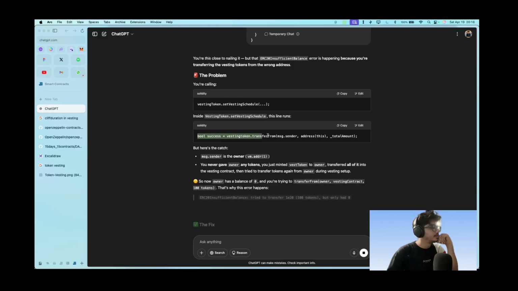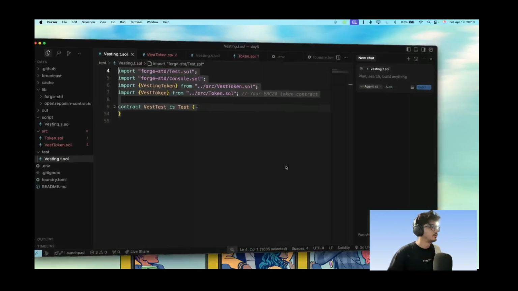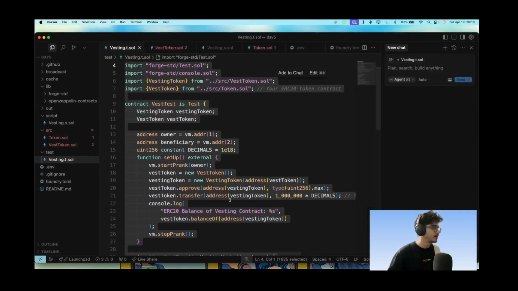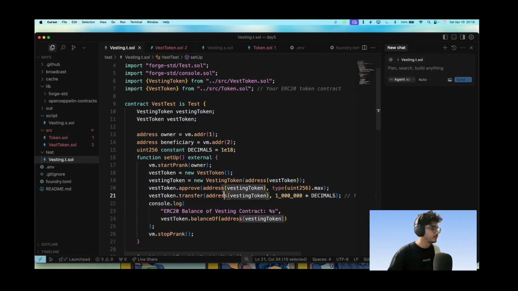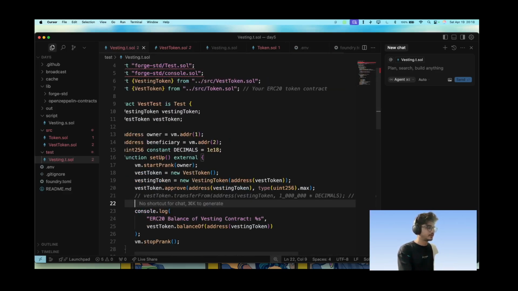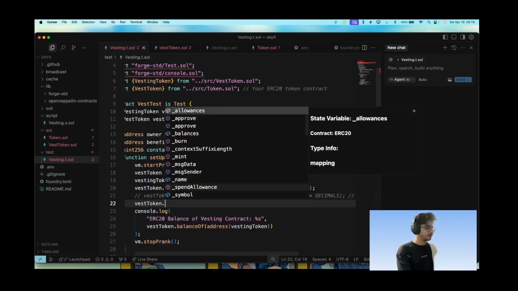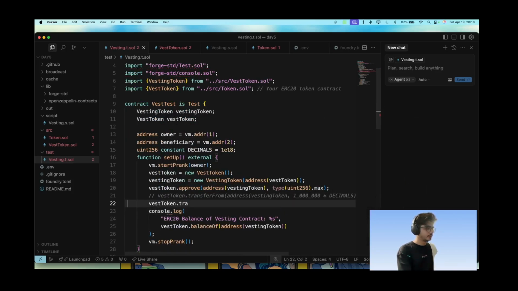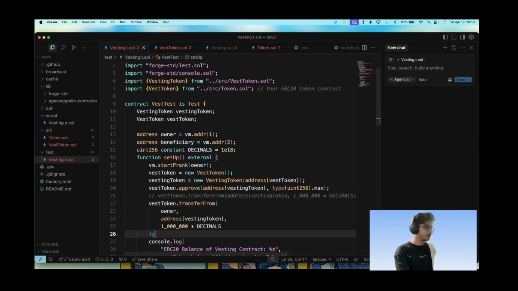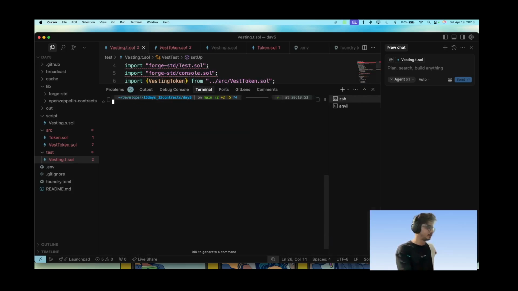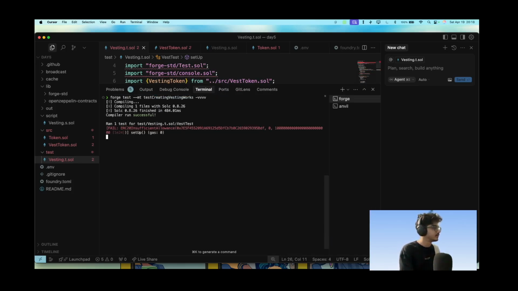Inside the line, this runs as an address.this, but the owner is, oh, transfer from. Okay, yeah, understood. We need to call the transfer from, not dot transfer, not the message dot sender. So transfer from owner address 1 million. Boom, baby. Let's go this way.